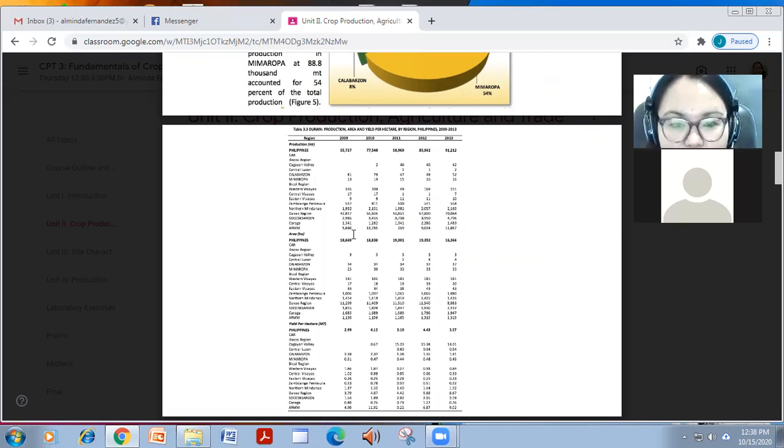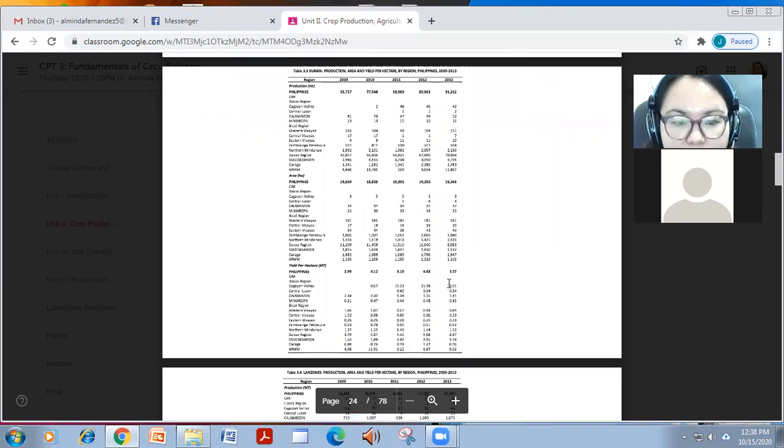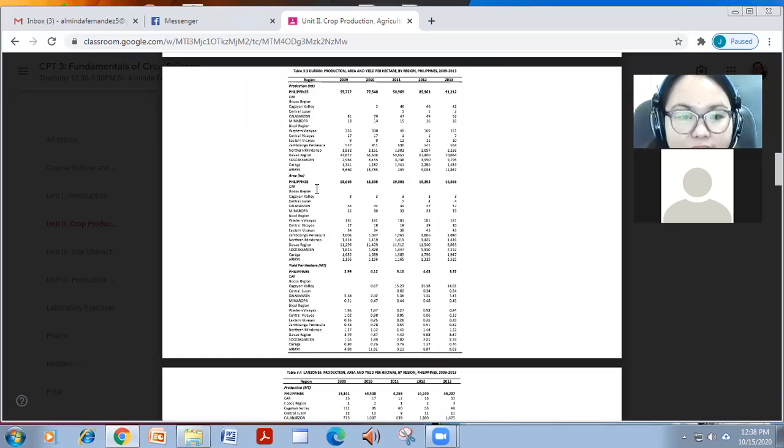And the highest producer is itong Davao region. And in terms of yield per hectare, yung yield is nasa average ng 5, no, metric tons. And in terms of area naman, you can see that Davao region has the highest area, although it decreased as of 2013.